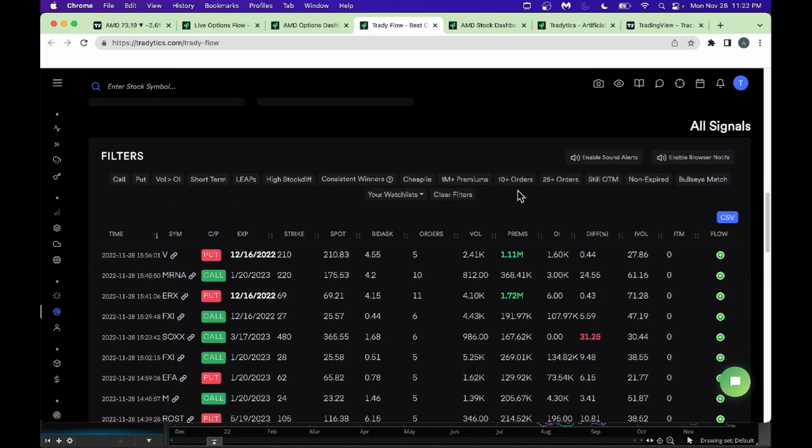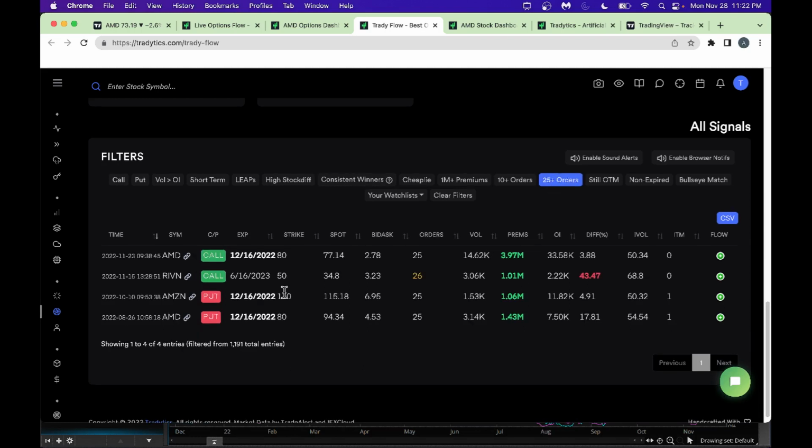You could just click on, say, 25 plus orders. And look, we got AMD right there in 25 plus orders. A lot of people are buying AMD here. And look, they're buying AMD at $80 strike, as you can see here. And folks are buying Rivian, $50 strike, when the current price is $34. And they're buying maybe next year, maybe 6-7 months out. So it tells you a very good indication of what might happen, because they're looking at 25 plus orders. A lot of people are putting their money here.